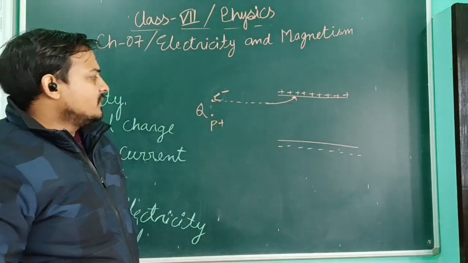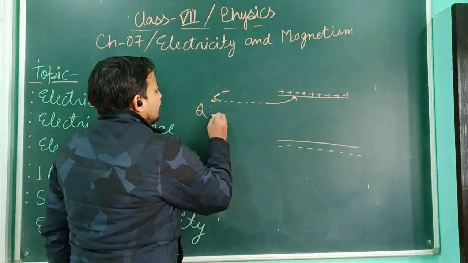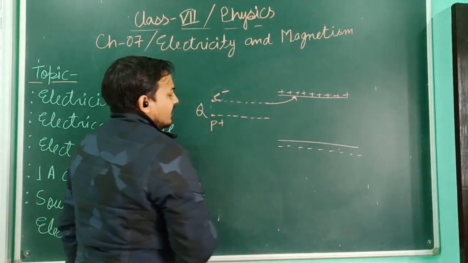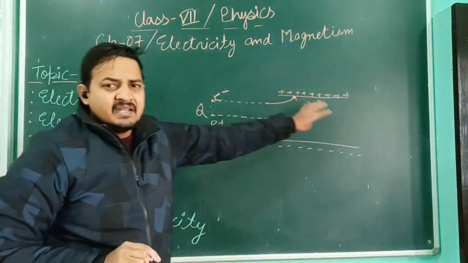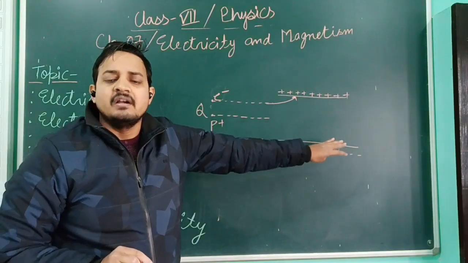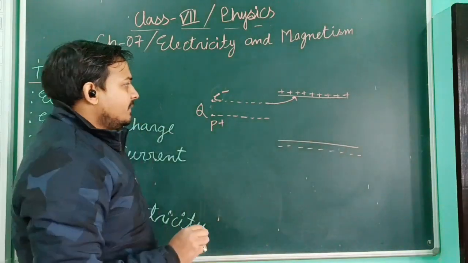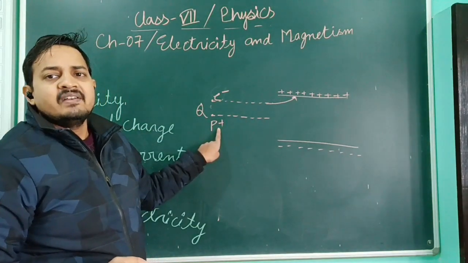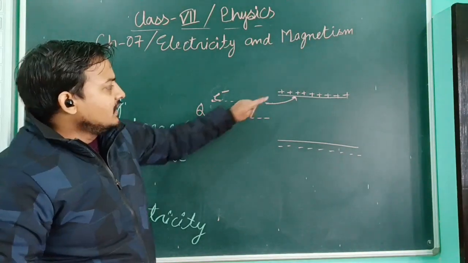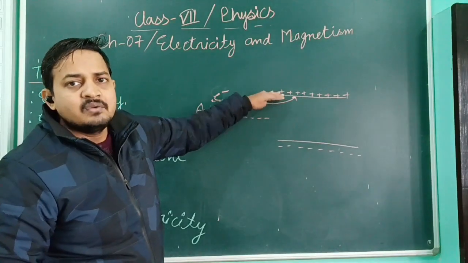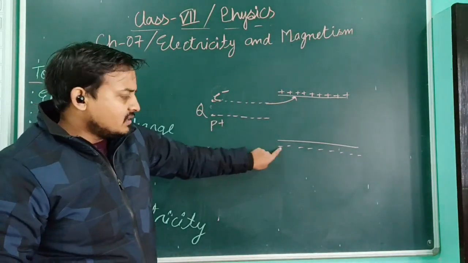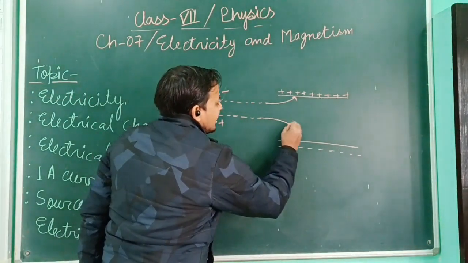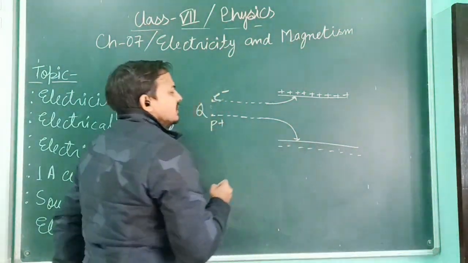Same thing for the proton. From this point to this point, if the proton is moving, it is coming in a straight path. But as soon as it comes in this region, what will happen? This is the positive plate, this is the positive charge, so they both have a force of repulsion. This plate will try to repel the proton, and this plate will try to attract the proton. Again it makes a curved line, and it will come here.